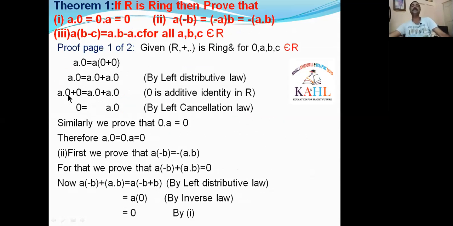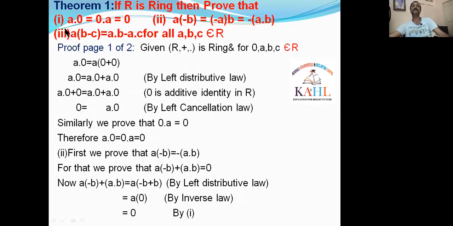A·0 cancelled. If A·0 cancelled, then 0 will be written on the next step, and A·0 is the remainder. So we got 0 is equal to A·0. Similarly, we can prove that 0·A is equal to 0. So A·0 is 0 and 0·A is equal to 0. Therefore, A·0 is equal to 0·A is equal to 0.